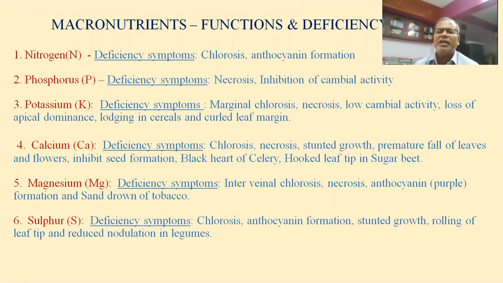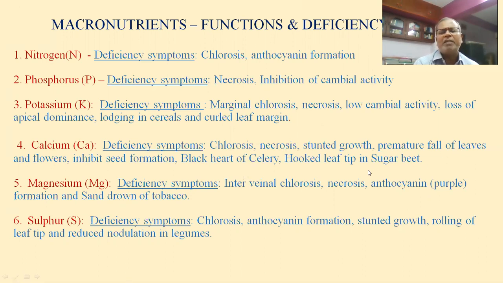Potassium deficiency leads to loss of apical dominance, then lodging in cereals and curled leaf margin. It can affect cereals, and the leaf margin can curl and bend. Then calcium deficiency: chlorosis, necrosis, stunted growth, premature fall of leaves and flowers.